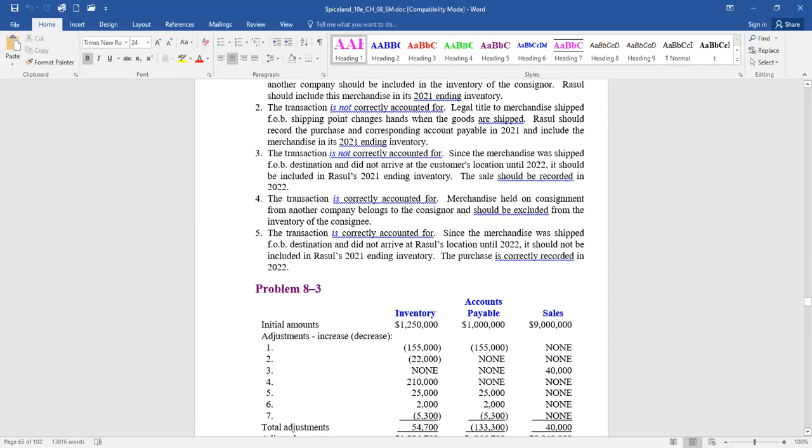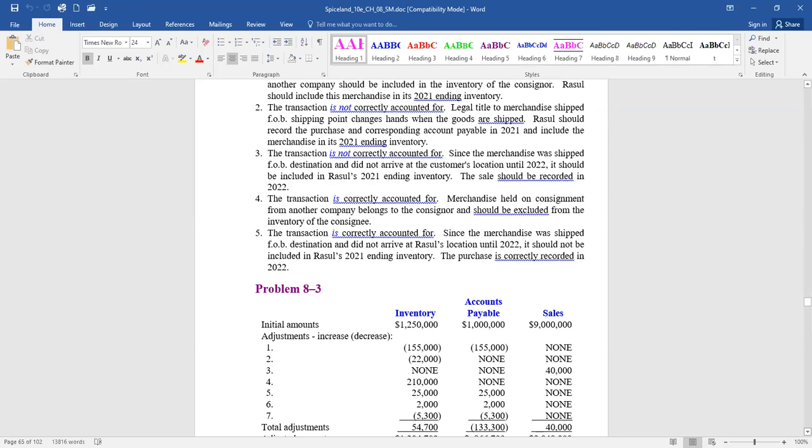So the amount they owe to Baker is $265,000. Take a 2% discount. Reduce inventory and accounts payable by $5,300. It should have been recorded $5,300 less.